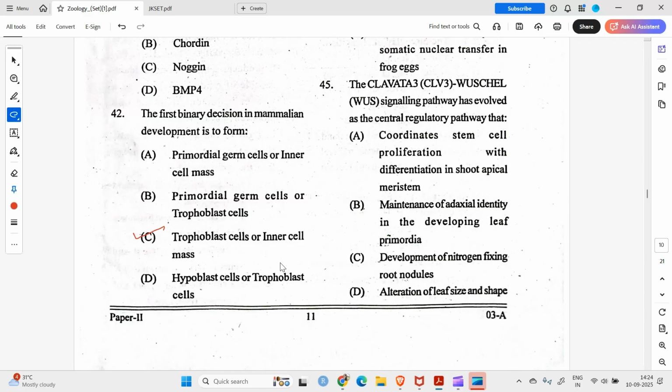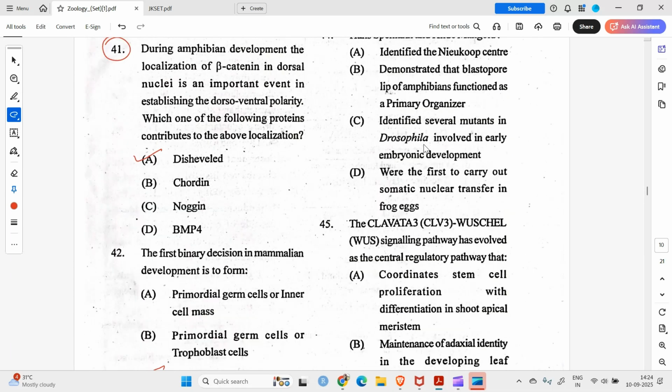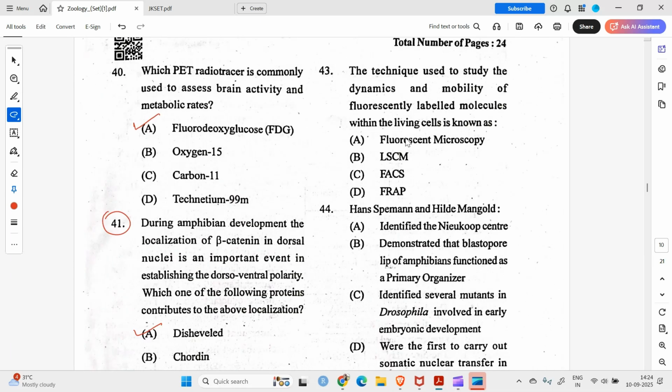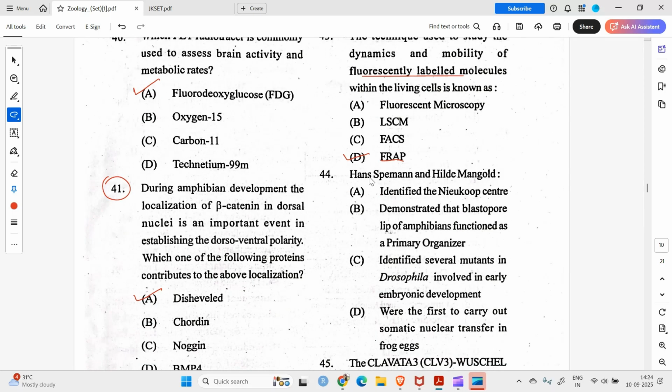Okay, so question number 42, 43. Question number 43 is, the technique used to study the dynamics and mobility of fluorescently labeled molecules within the living cell is known as fluorescent microscopy. No, LSCM, FACS. It's FRAP, fluorescence recovery after photobleaching. Okay.